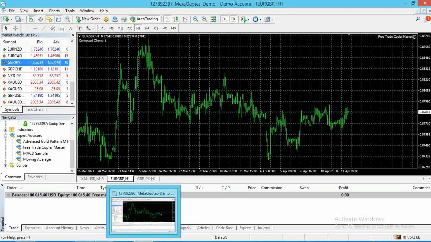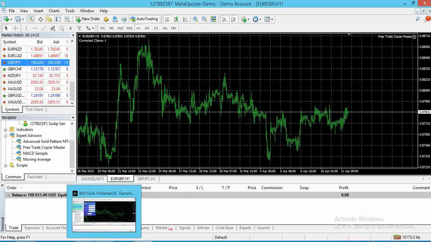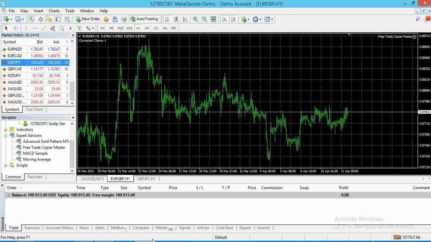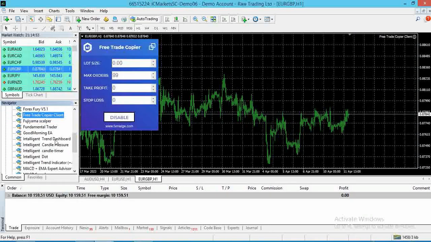So I have two MT4s here, 1350 for our cracked EAs with DLLs, and this is our original broker account. Now you just have to drag and drop this software here. Don't need to change anything, just drag and drop.